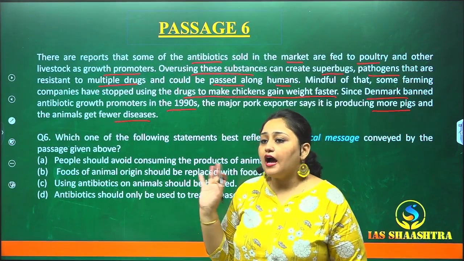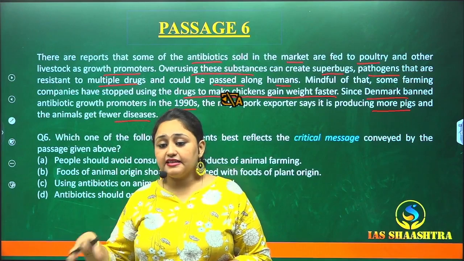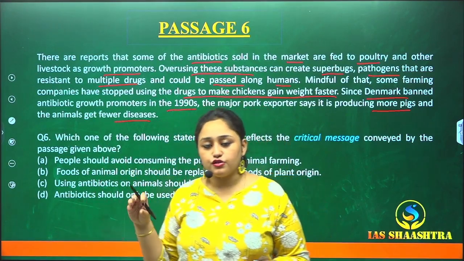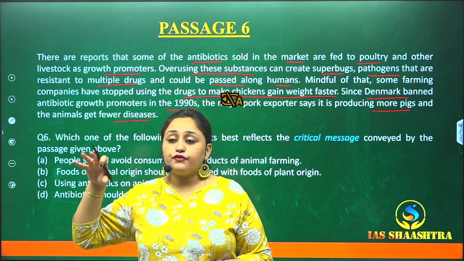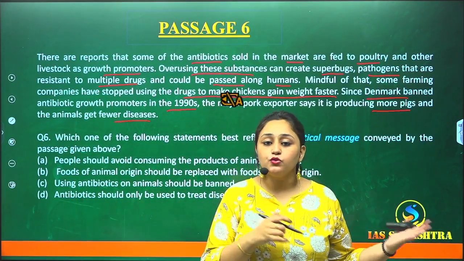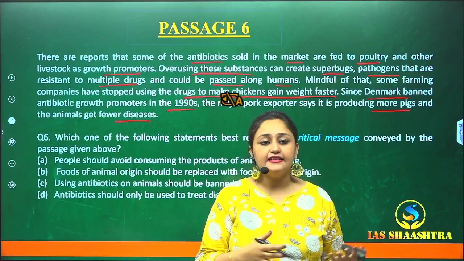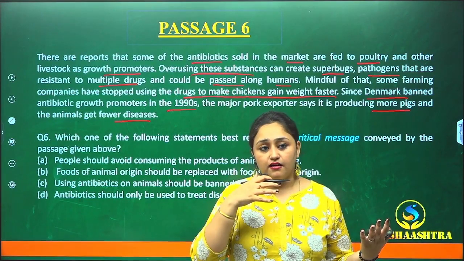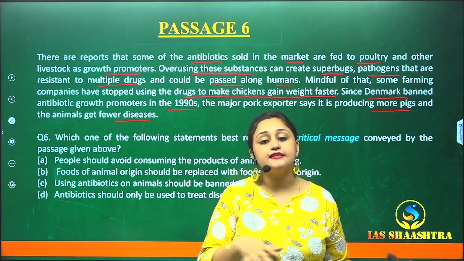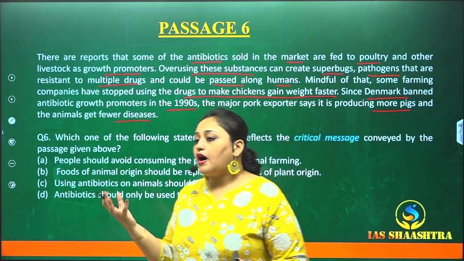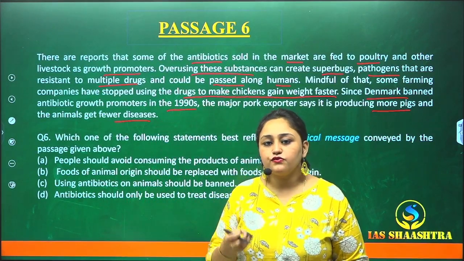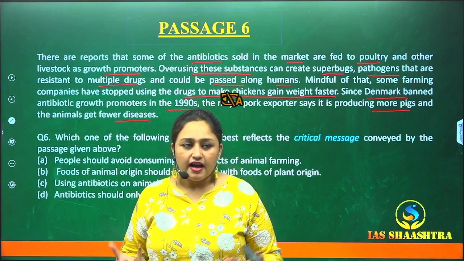So now, after seeing its bad impact, some companies have stopped using it as growth promoters and they're just using it for medicinal purpose. Okay, so our assumption should be: why use antibiotics for promoting growth, right?